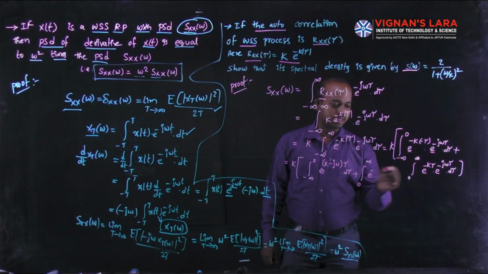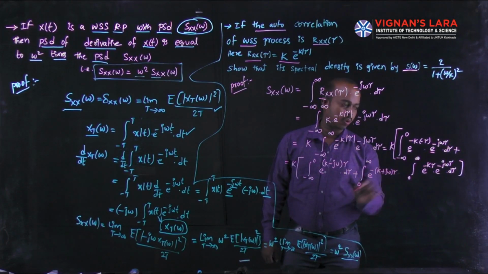Why? Because both have the same sign. So it is minus k plus j omega tau d tau.